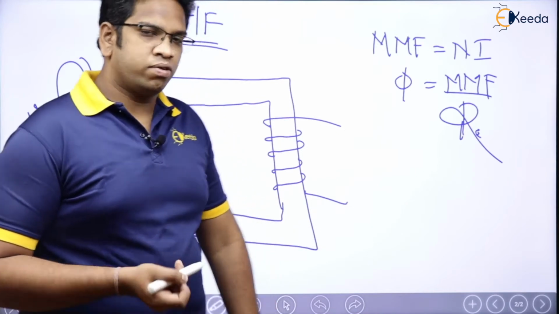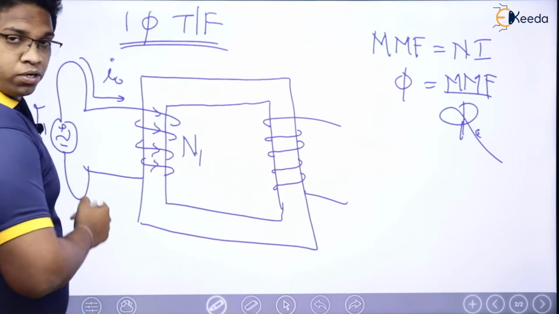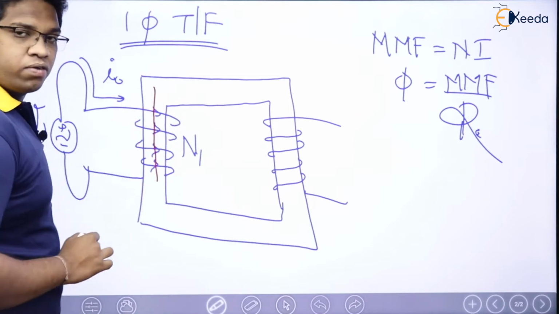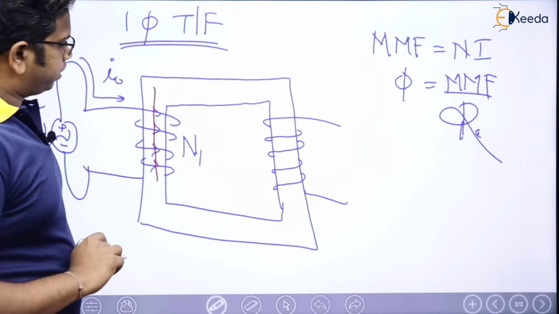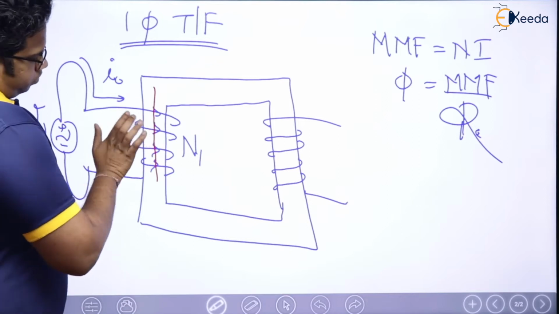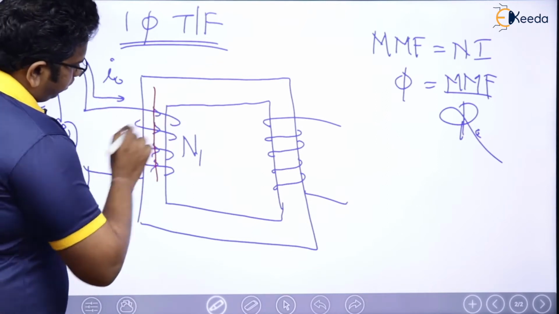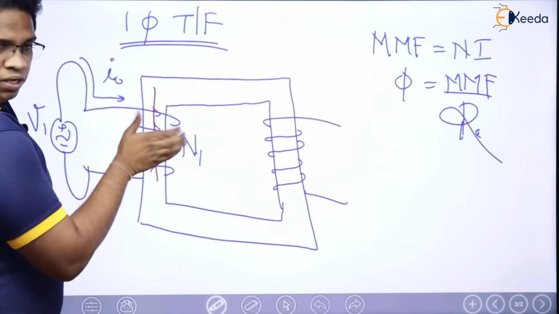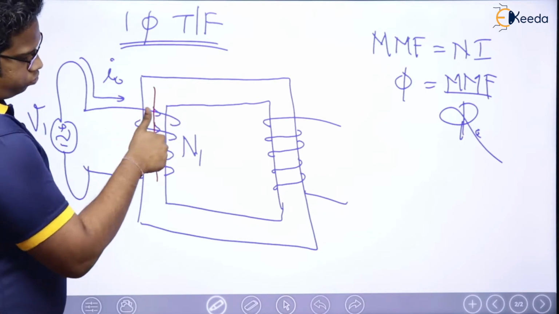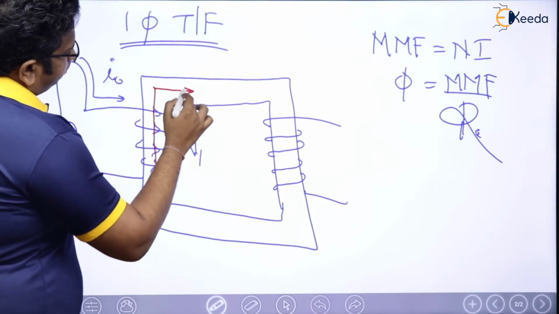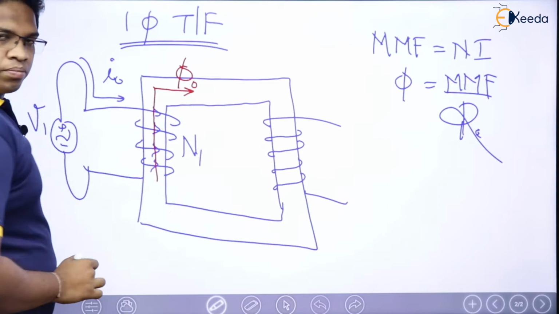MMF depends upon reluctance only, which means flux is created because of them. So here flux is going to be, let us say, like this. Now what will be the direction of flux? Let us see here. I0 is flowing this way, into the wall from here. So flux will be shown by the thumb. If flux is shown by the thumb, flux is going to be like this. Let us say this is phi naught.